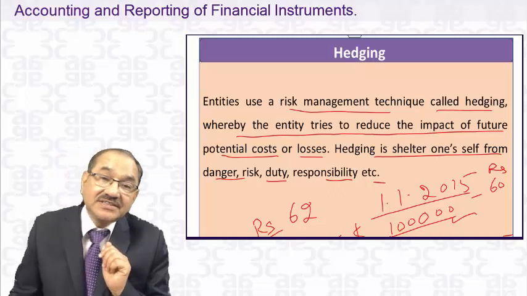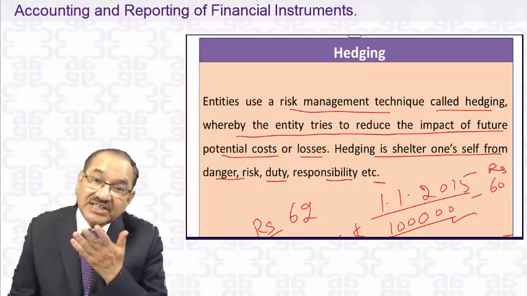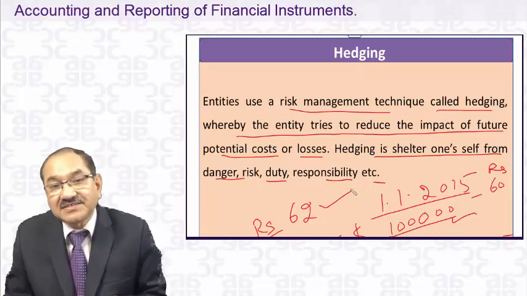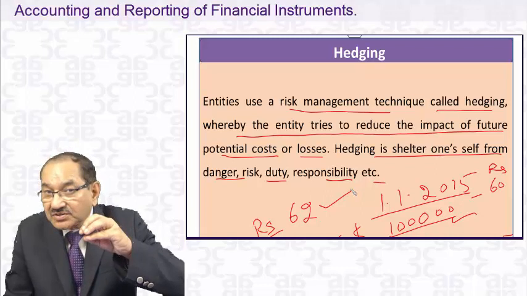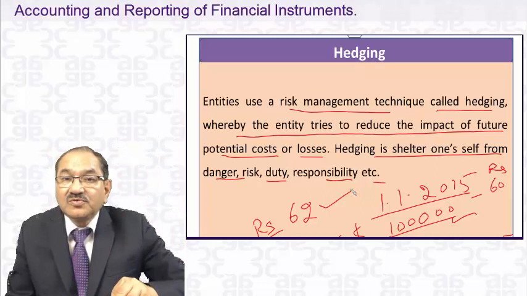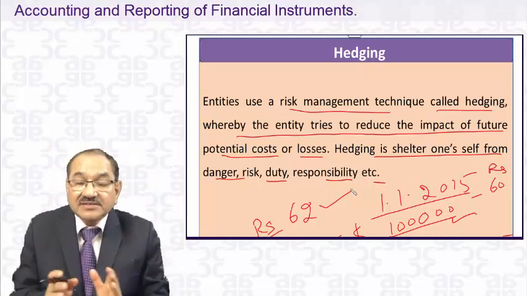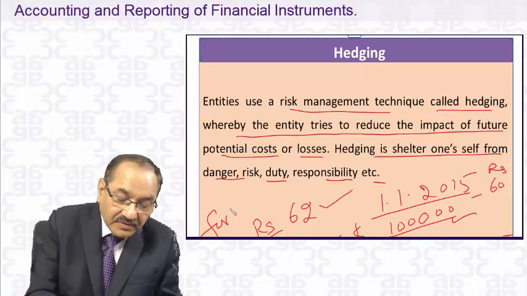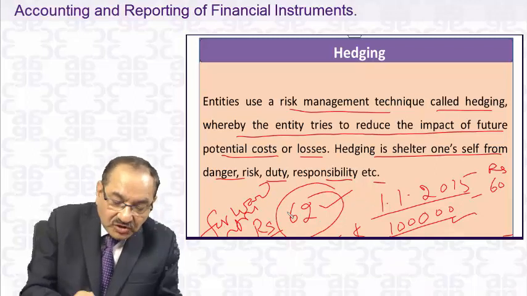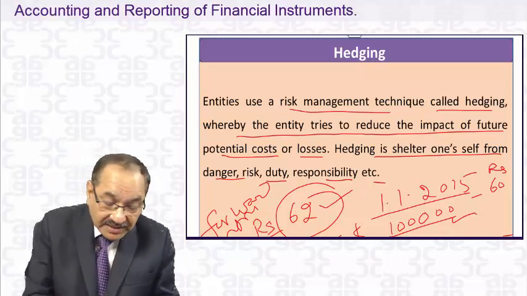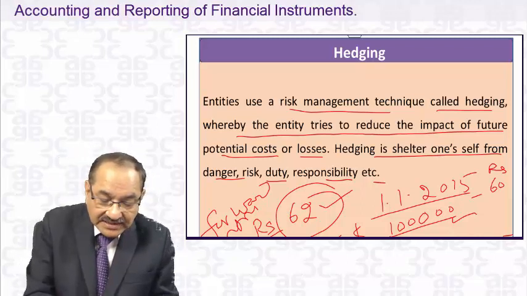The market exchange rate is 68. If you had not booked this forward contract, you would have to pay 68 lakhs. So it has minimized its loss to 2 lakhs, instead of 8 lakhs. So that's what it is. This forward contract of rupees at the rate of 62 is called a hedging instrument.